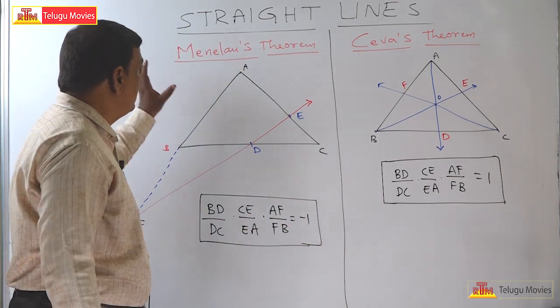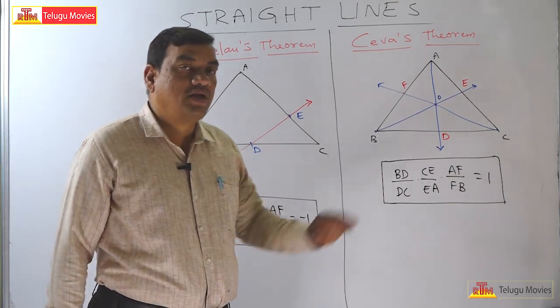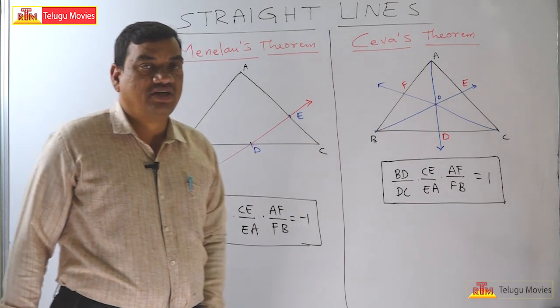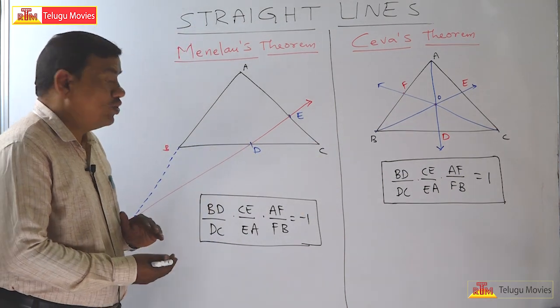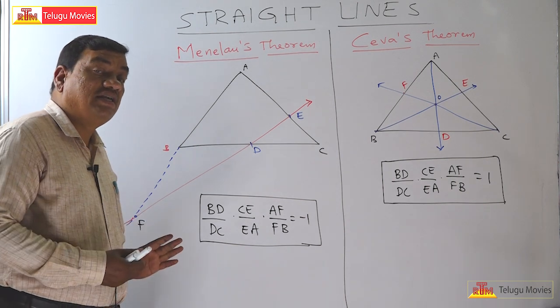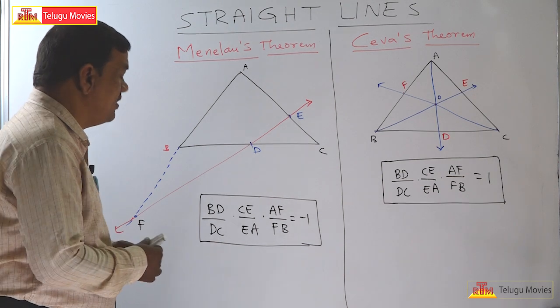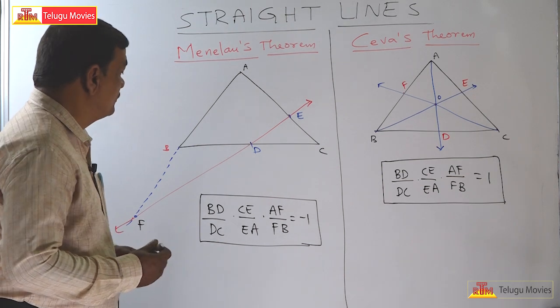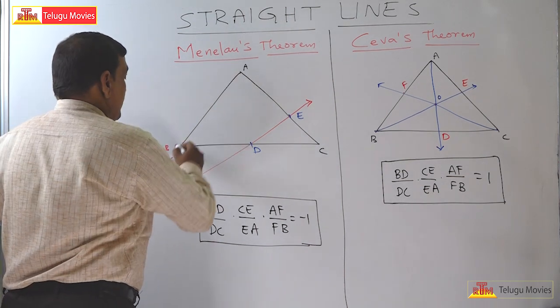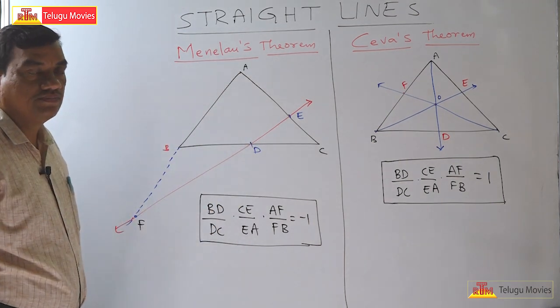So the first one is Menelaus theorem, second one is Ceva's theorem. We don't need any proof for these theorems, but let us take only the statement to solve the problems. So here the statement is: take any triangle ABC.